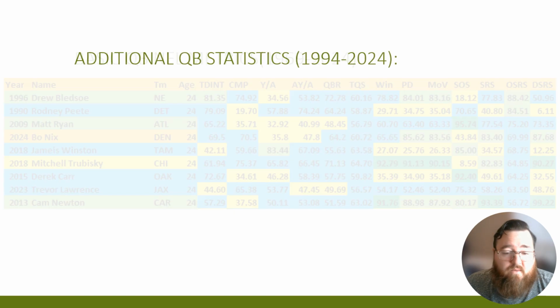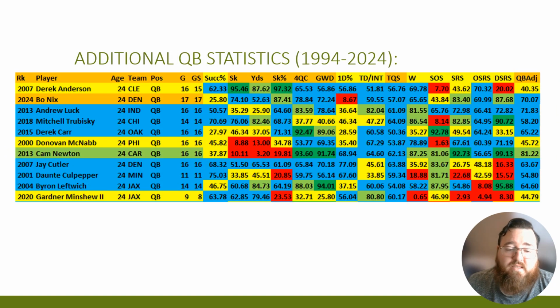Now, when you get to his additional quarterback statistics, this is where there's a little bit of a concern, and this puts him more so with Derek Carr, because when you look at him as a 24-year-old, his success percentage in terms of his plays becoming first downs, that low yards per attempt really kind of hurts him, because his success percentage is 25.80 out of 100 in terms of his passes leading to first downs on first down, second down, third down. Just as Derek Carr also had that issue. Now, sacks are not the biggest issue for Bo Nix.